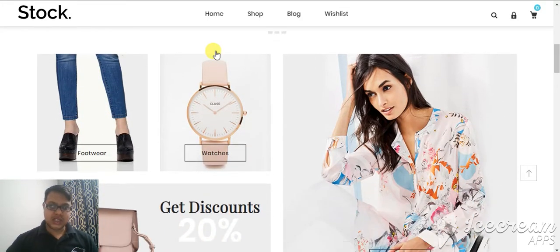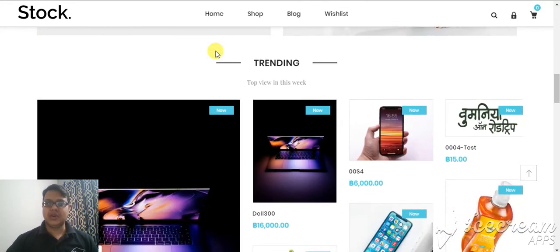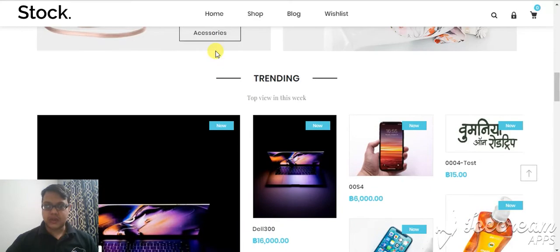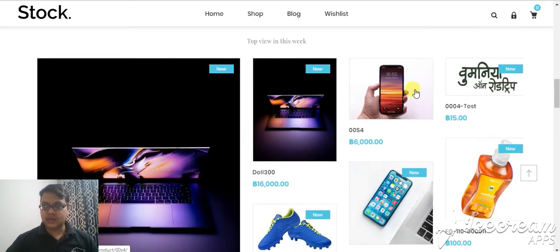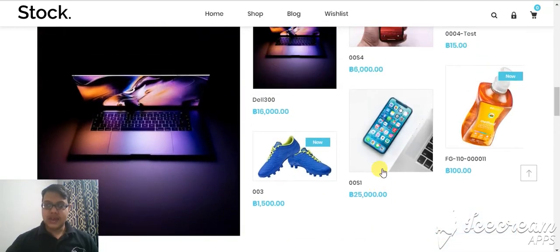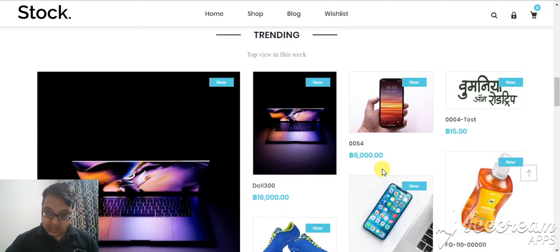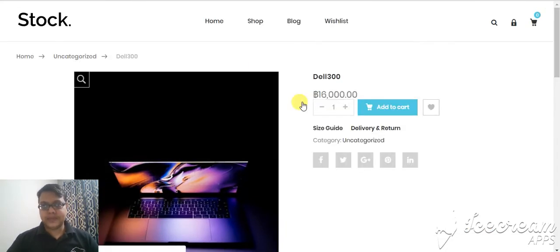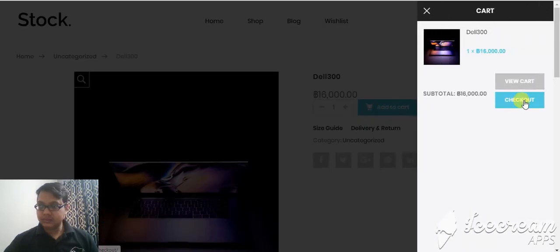So all this information can be pushed from your ERP system. So top trending, and this is the one which you just added. These are all coming from your ERP system. Okay, so suppose the customer comes, this is a new one, you can see a new one we just created. So the customer comes and he'll place an order here. So Dell laptop, add to cart. So I'll click on the checkout.